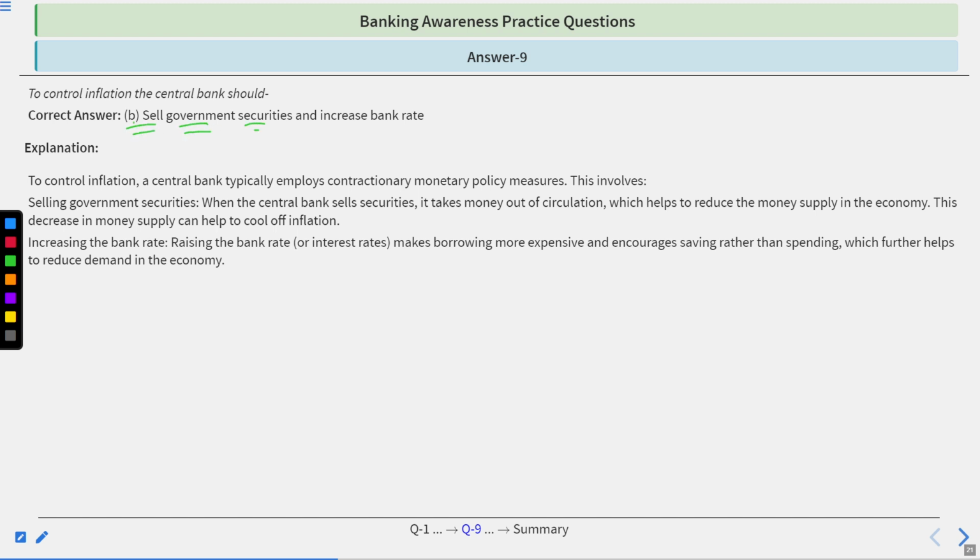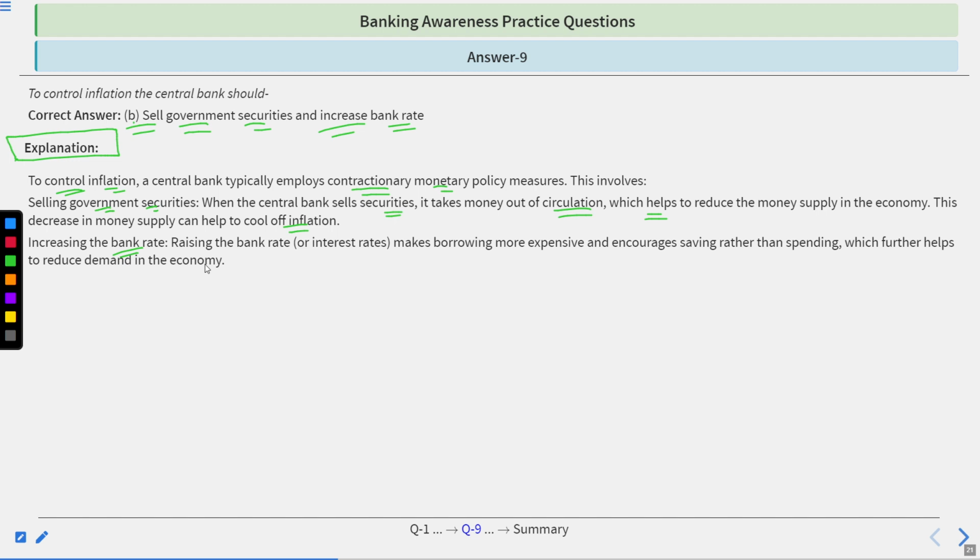Time's up. Sell government securities and increase the bank rate. Go by explanation. To control inflation, a central bank typically employs a contractionary monetary policy measure involving selling government securities. When the central bank sells securities, it takes money out of circulation, which helps to reduce the money supply in the economy. This decrease in money supply could help to cool off inflation.